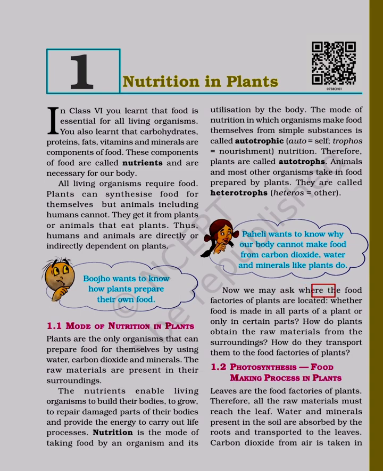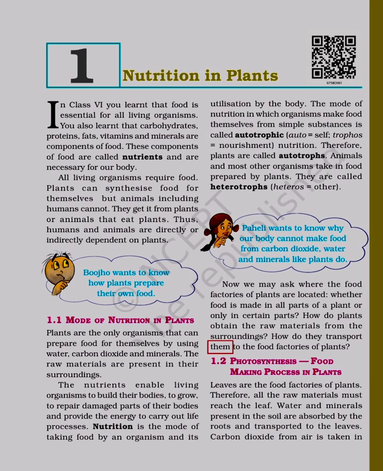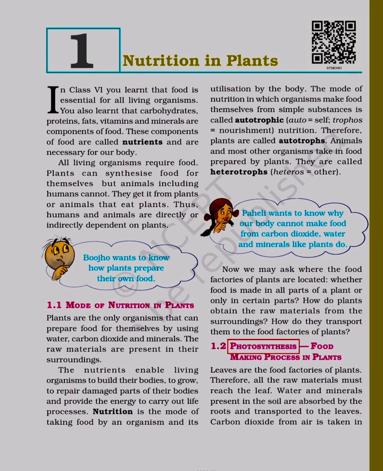Now we may ask where the food factories of plants are located, whether food is made in all parts of a plant or only in certain parts, how do plants obtain the raw materials from the surroundings, how do they transport them to the food factories of plants. 1.2 Photosynthesis, food making process in plants.